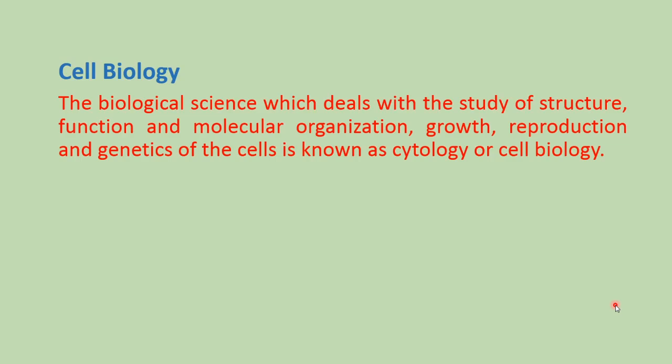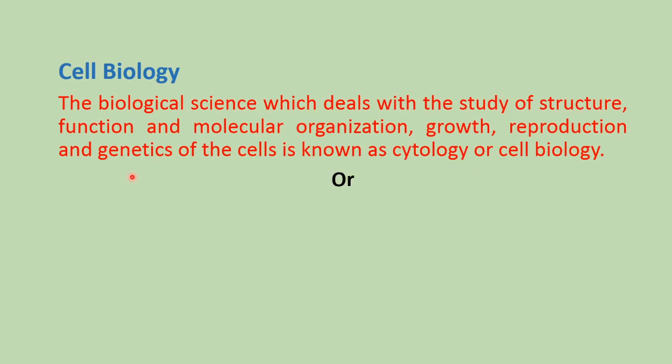Now, what is cell biology? Cell biology is a biological science which deals with the study of structure and function, molecular organization, growth, reproduction and genetics of the cell. So that it is known as cell biology. Means in cell biology, all these different studies are done, that is structure, function, molecular organization, growth, reproduction and genetics of the cells.